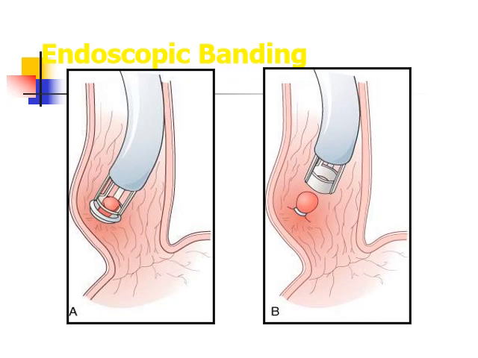Variceal recurrence is frequent, and around 20 to 75% of patients require repeated endoscopic band ligation. With the use of other pharmacological drugs, recurrence of the varices can be lowered. A complication is iatrogenic perforation of the esophagus.